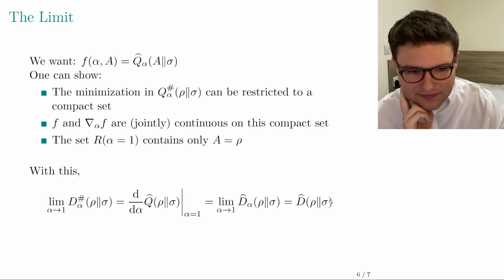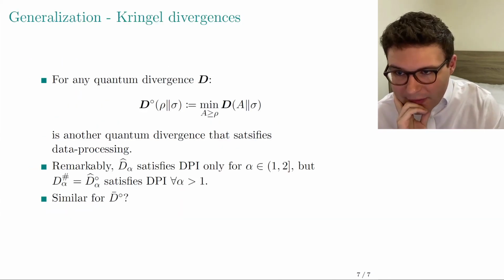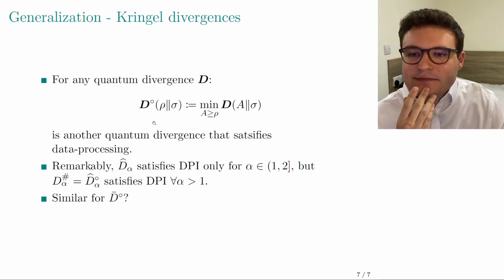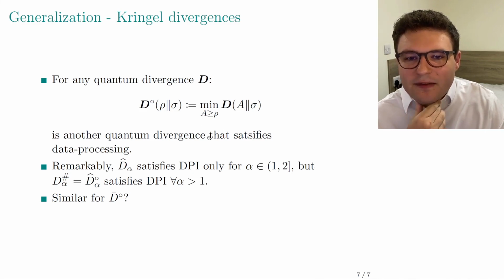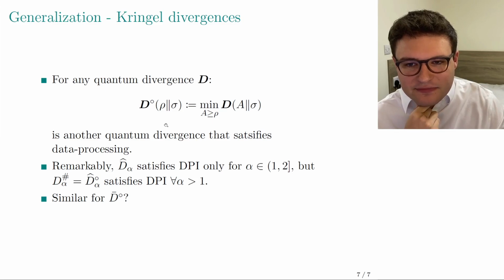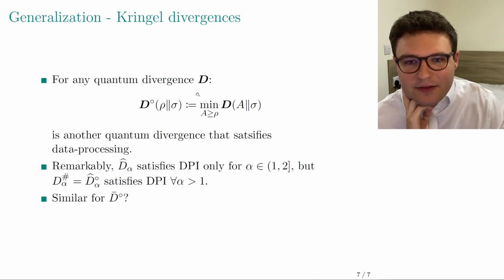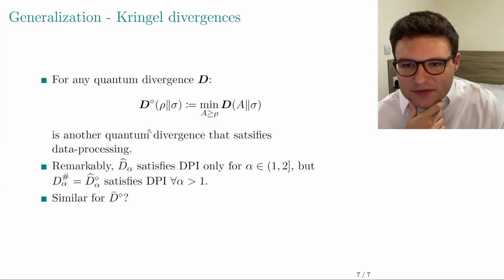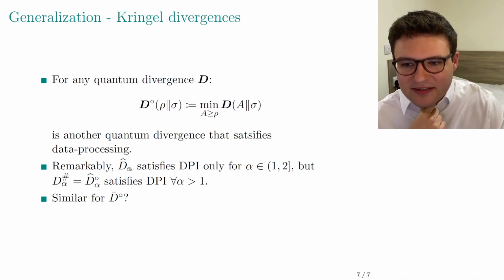So this may not be the most sensational result, but I think it's quite a nice, elegant way to show this limit. One final thing: we found that this idea of taking something and minimizing it over all inputs which are larger actually works quite generally. If you take any quantum divergence that satisfies data processing, then applying this minimization gives you something else which also satisfies data processing. We showed that. Also, if you take a Rényi divergence, you get back a Rényi divergence, and things like this. So taking minimums over larger input states seems to be a stable operation. And remarkably, it also seems to give you data processing in certain cases.